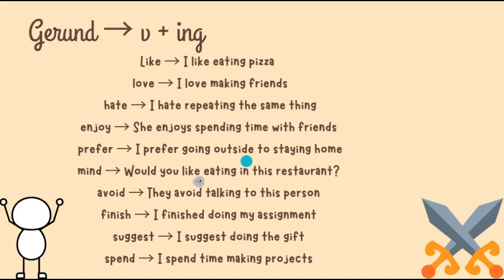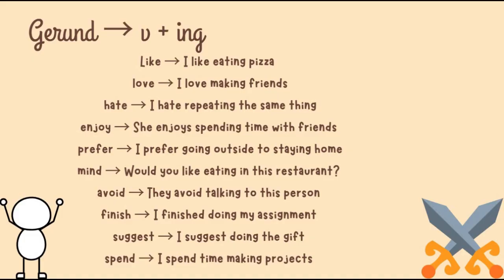Okay. Would you like, or here, would you like eating in the, okay, here I mean would you mind. Okay, not would you like. It's a mistake here. So would you mind, هل تمانع يعني بمعنى العربي خالص اهي. Would you mind، هل تمانع eating in this restaurant. Avoid, they avoid talking to this person. Avoid then talking. Okay. Finish, I finished doing my assignment.